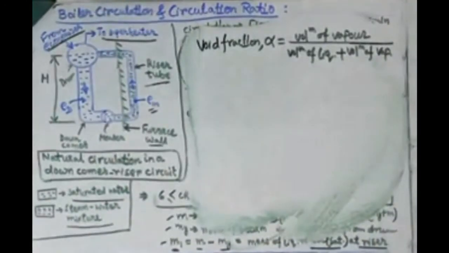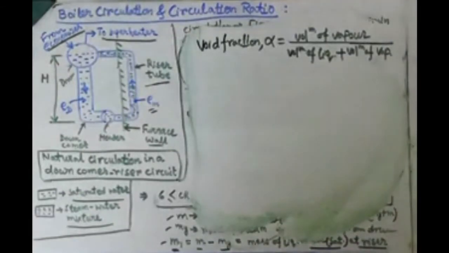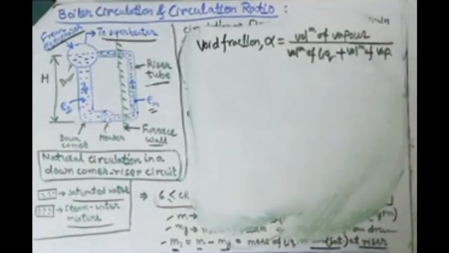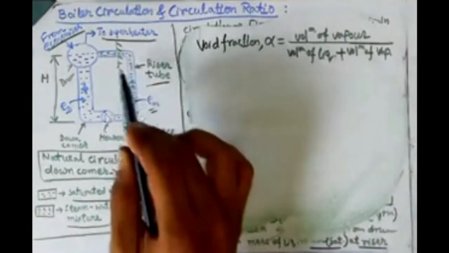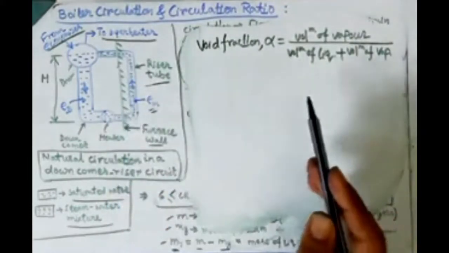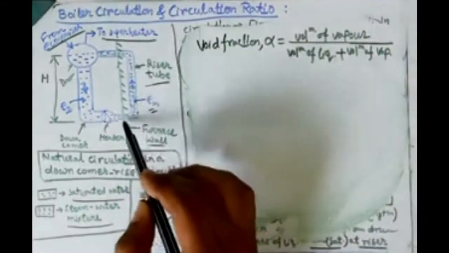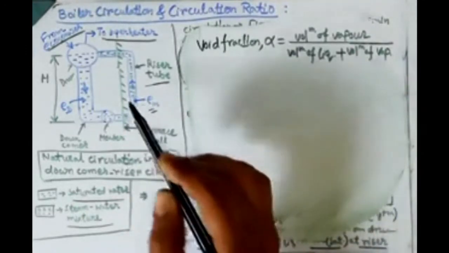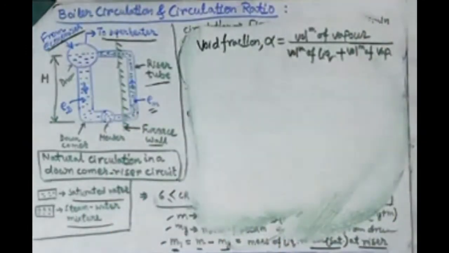That kind of expression is actually given for the void fraction relation. So void fraction is nothing but this kind of relation, and it is always represented by alpha. So this is the volume of vapor and volume of liquid. In this particular riser tube, we can see both, volume of vapor and volume of liquid, because at the bottom of the riser tube most of the part will be liquid, and at the top of the riser tube most of the part will be vapor. So you can see both things in the riser tube.